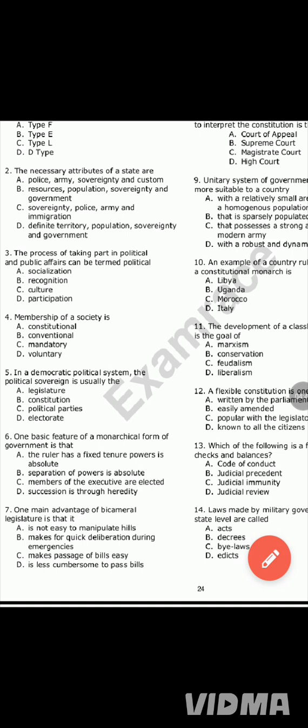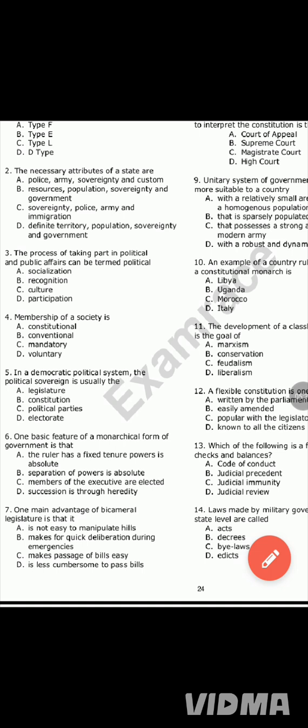Now, I want to ask you a question. Is it a must that you attend a particular church? No. Is it a must that you attend a particular school? No. So remember that a church and a school are both societies. The church is a religious society, while the school is an educational society. So the answer to the question is option D, voluntary. But if the question was about membership of a state, the answer would be mandatory. That is why we have citizens of a state. A mandatory member of a state is a citizen. But for society, it is optional or voluntary. So number 4, the answer is voluntary.